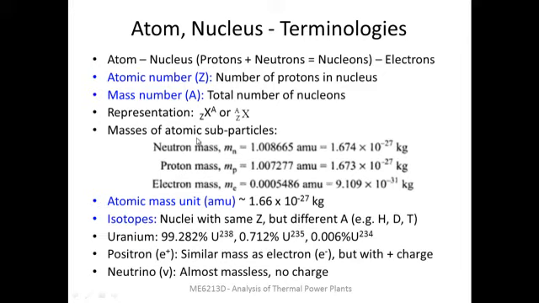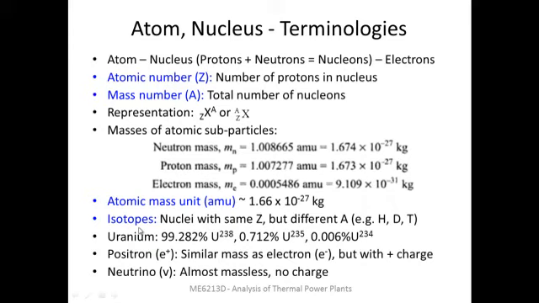The subatomic particles like neutron, proton, and electron have specific masses which are usually denoted in terms of the atomic mass unit, which is around 1.66 × 10^-27 kilograms. While the neutron and the proton each have comparable masses, the mass of an electron is much smaller. We can see the corresponding values in terms of kilograms over here.